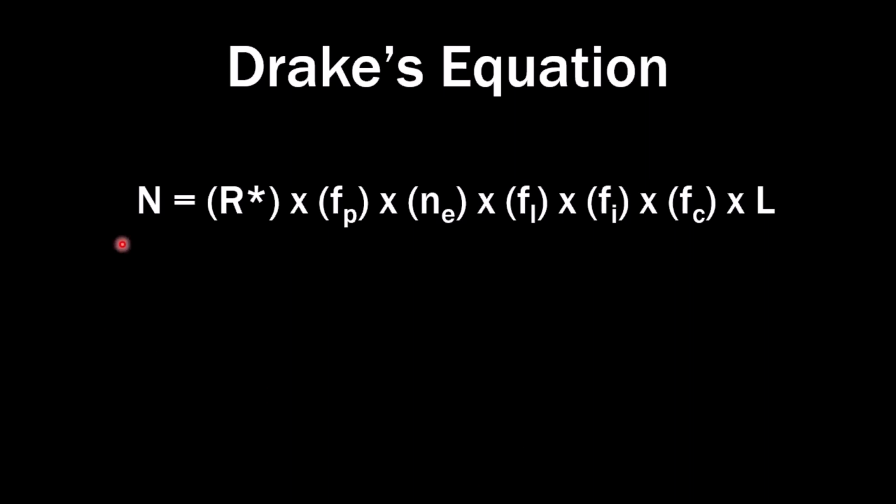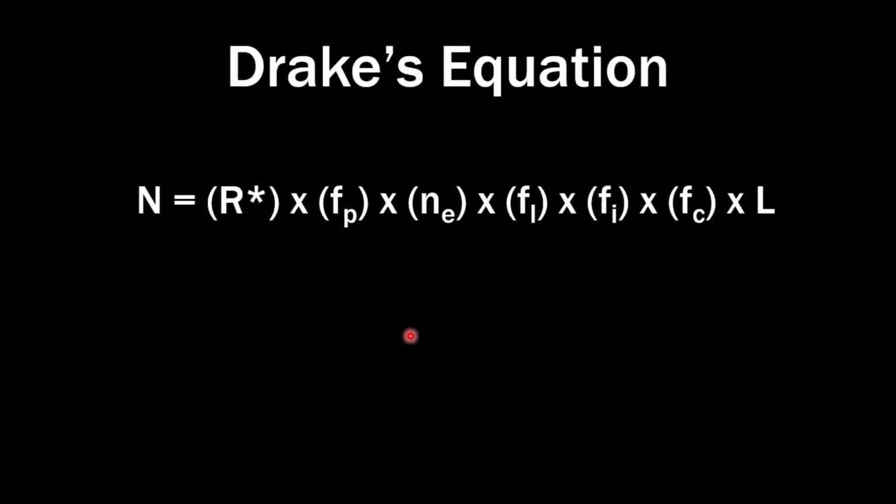Now this looks like a lot of letters, a long formula equation here, but don't be fearful of it. I'm not trying to teach you new math here, because that's actually not what the Drake equation is about. We call it an equation because it's structured like an equation. But it's not. This is an equation that will never get solved. It's just an organization of thought. Let me explain what I mean.